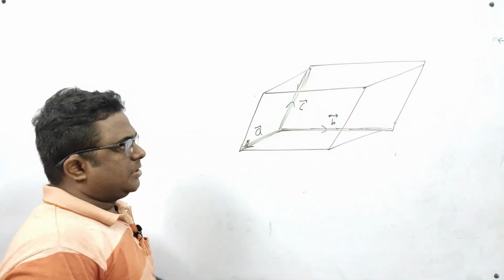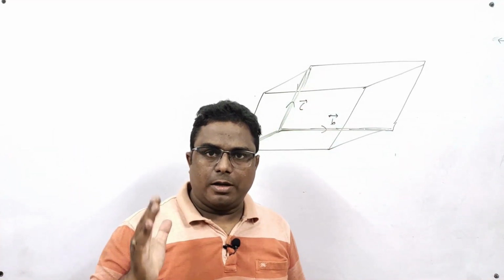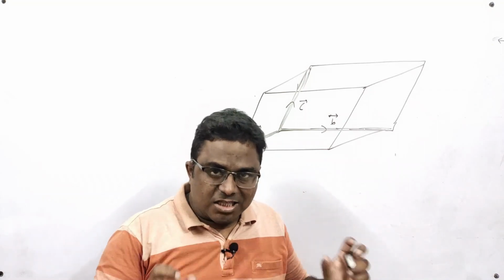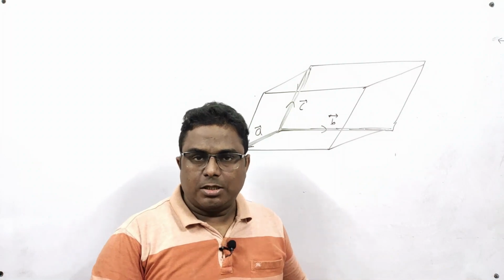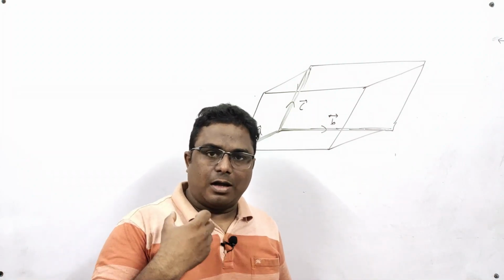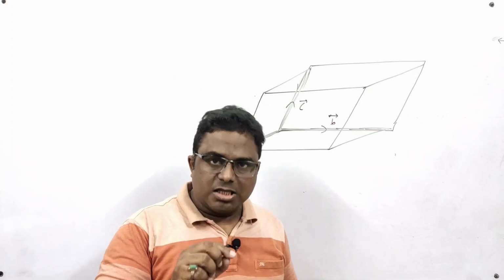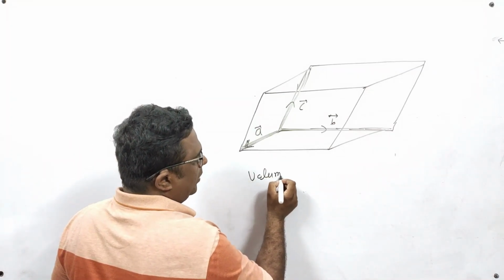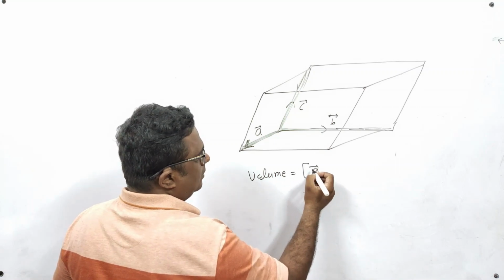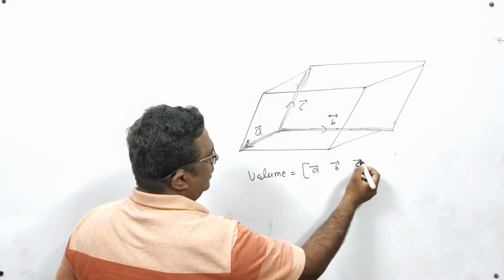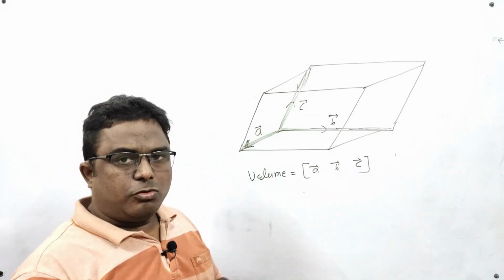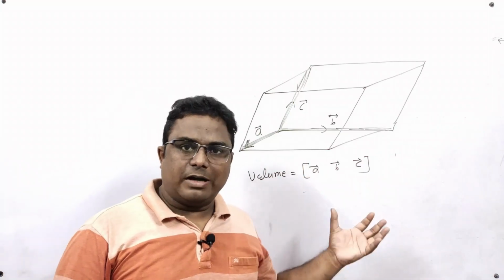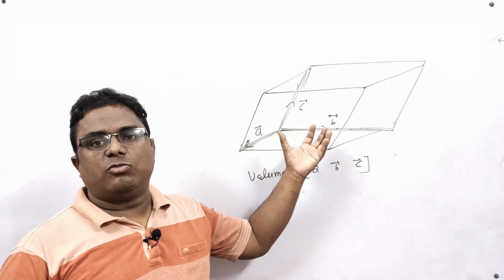So here there is a parallelepiped and I have taken A vector, B vector, C vector at the adjacent edges of that. Right? A vector, B vector, C vector are three adjacent edges of this parallelepiped. Then the volume of this parallelepiped will be equal to square bracket A vector, B vector and C vector. It means if you find out the scalar triple product of A vector, B vector, C vector, you can get the volume of this parallelepiped.